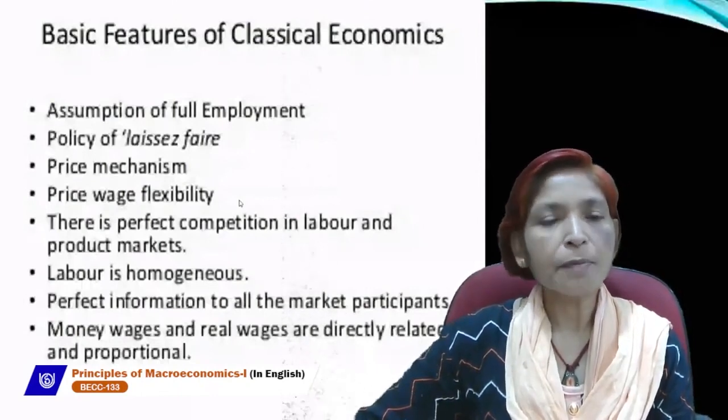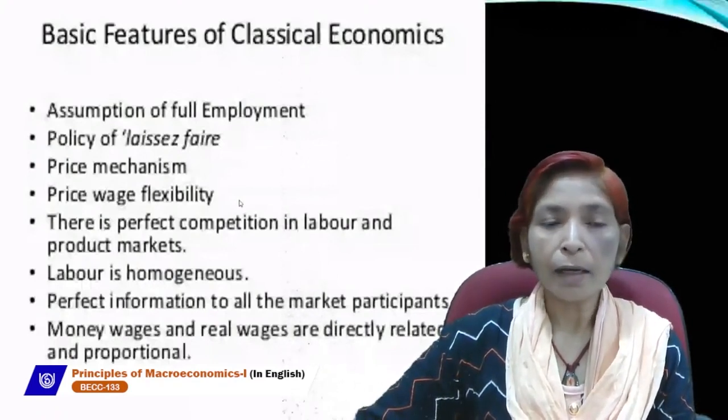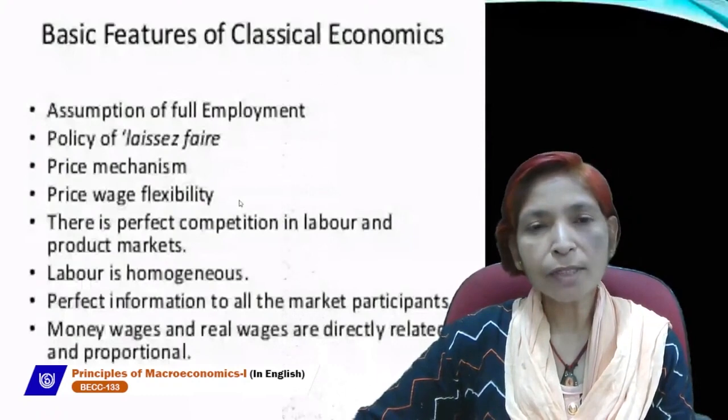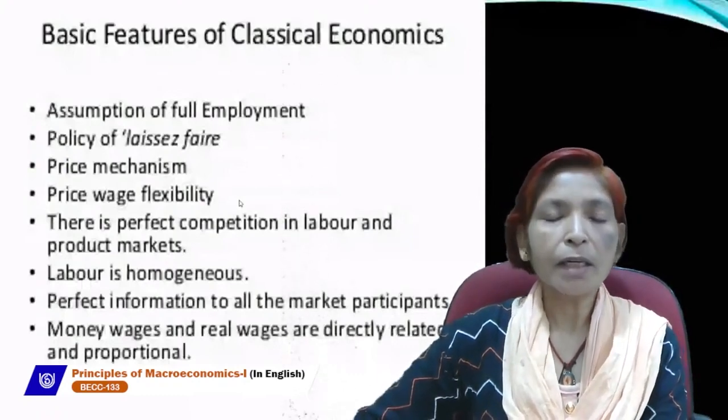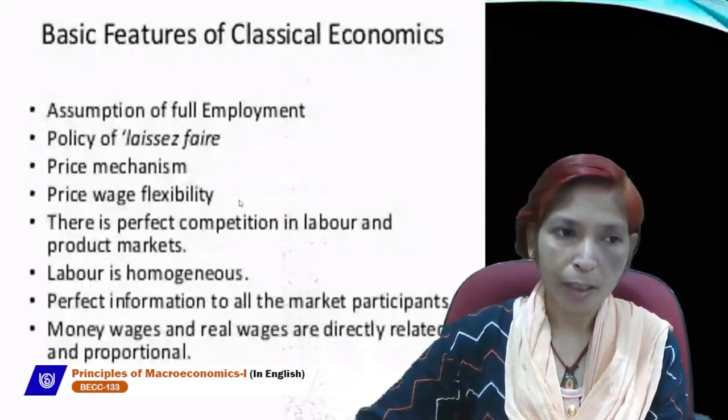Keynes assumed that at full employment, 5 to 6% voluntarily unemployed people may exist. That is called the natural rate of unemployment.